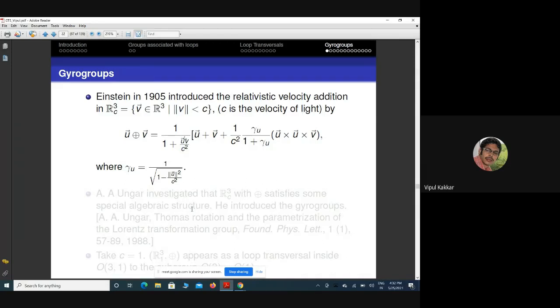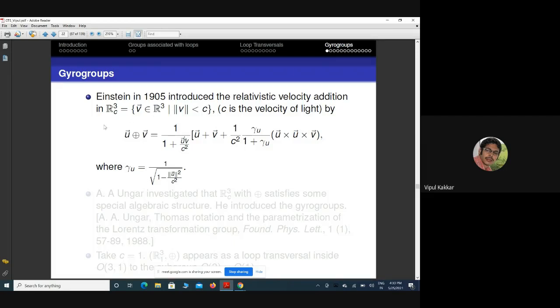Actually the story begins with Einstein in 1905, when he was studying relativistic velocity addition in R^3_c, where c is the velocity of light, meaning the open ball with radius c, because we assume that velocity cannot go beyond c. So he defined the addition of velocities like that.